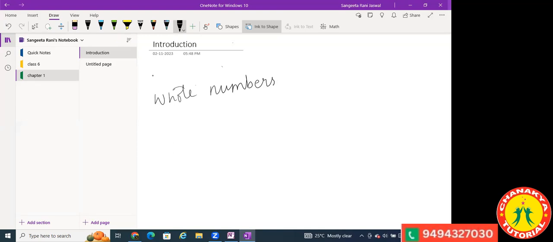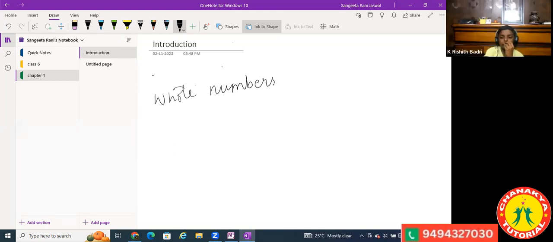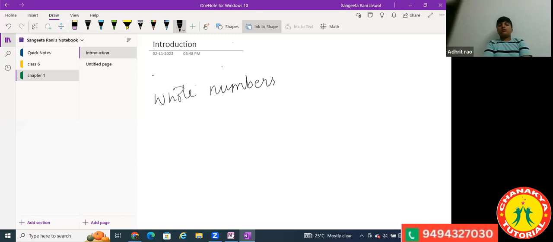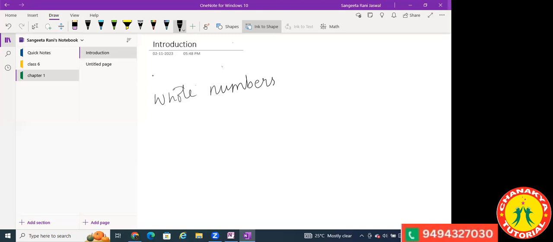Good. Very nice. And what are natural numbers? Natural numbers are the numbers that start from 1 to infinity. Yes, they start from 1. Natural numbers do not include 0. Yes, that does not include 0.